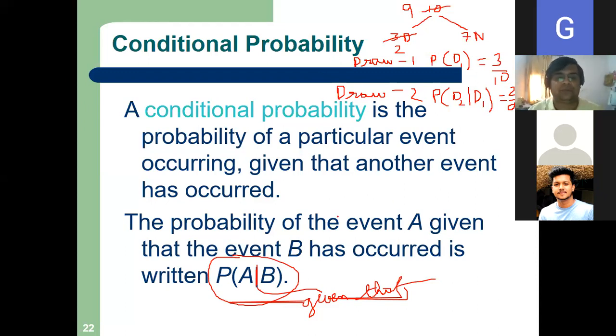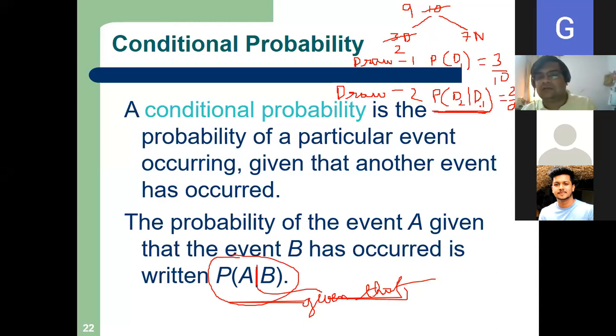See this one. So how do we write this? Can you see what I have told and what I have written? Is it matching? Why have I written D1? That means in my first draw, it was a Diet Coke. In the second draw, D2 given that D1. So there is a time sequence also. Try to understand: the event on the right side of "given that" has already happened.